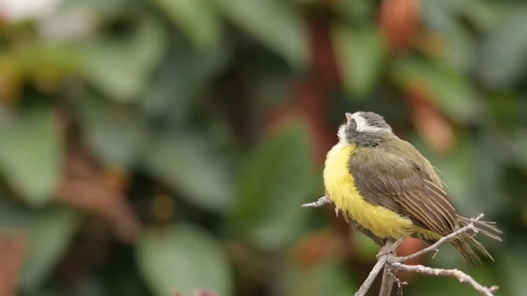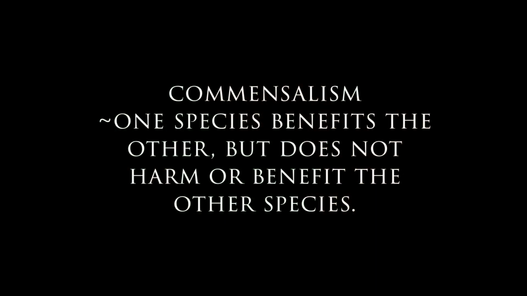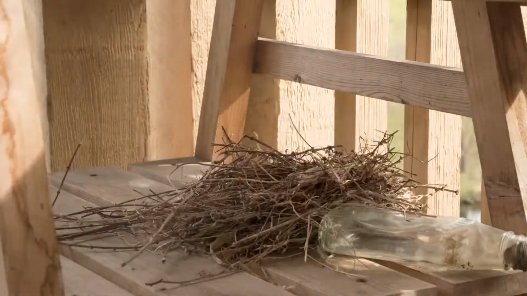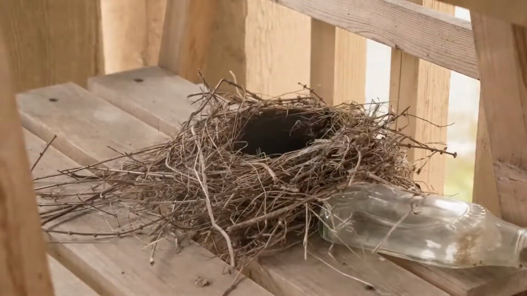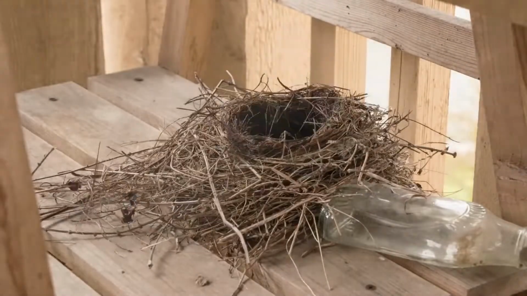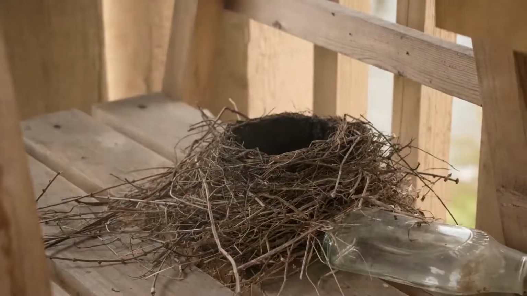Commensalism is one of the more common relationships, as even a bird on a tree is considered to be part of commensalism. Commensalism is when one species benefits, but does not harm or benefit the other species. A bird creating a nest in a tree is a great example of this. The tree does not gain nor benefit from the bird living in it. However, the bird has a tree as its habitat where it can lay eggs and make a nest.